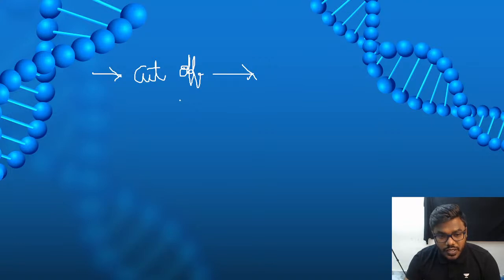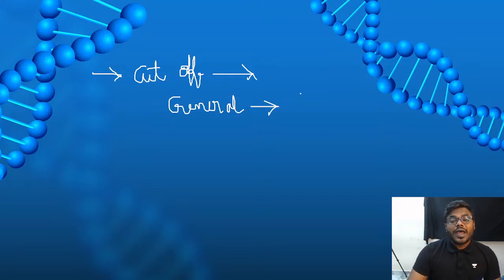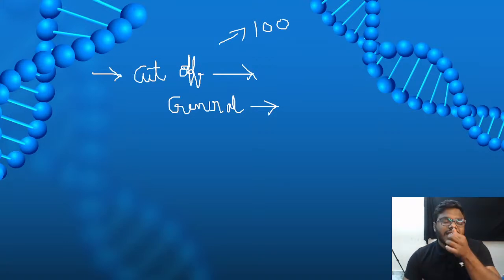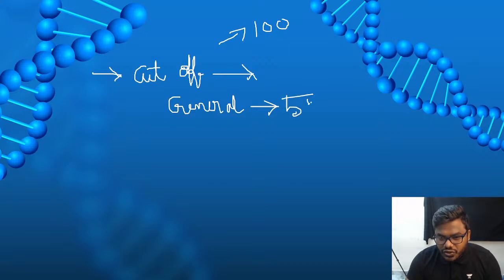So if you belong to the general category, the most important thing, you all know that if you want to get a good rank, and the bad part is that this year our IIT JAM biotechnology seats have also drastically decreased. See, on average we have only 100 seats actually, not more than that. So the competition is very severe, and so the general category students, you should be in the range of 55 to 60 to get a better college, or I can say, to get a confirmed seat.